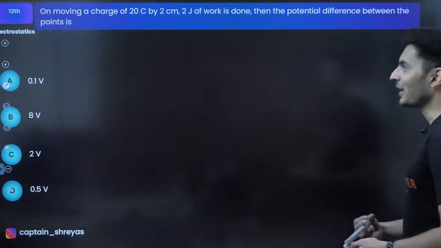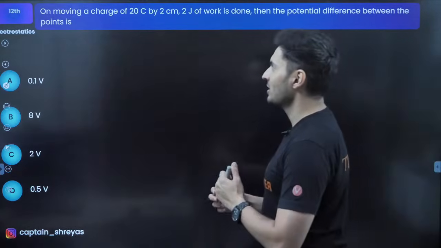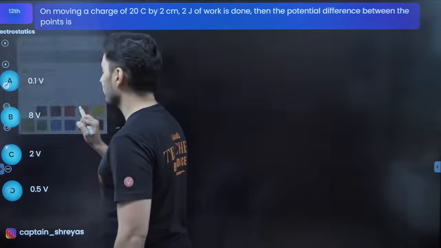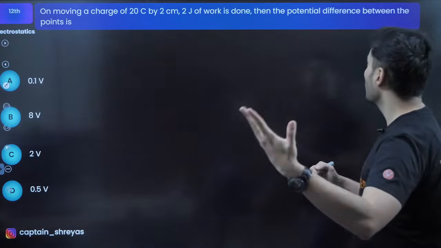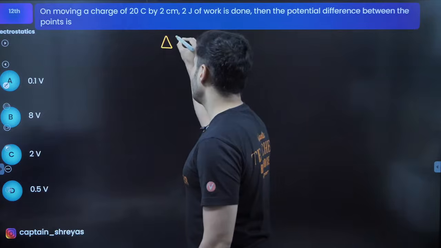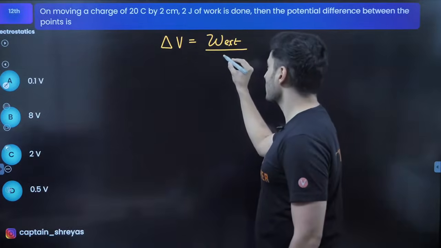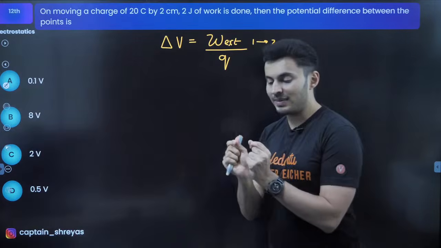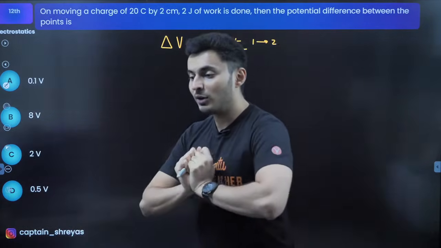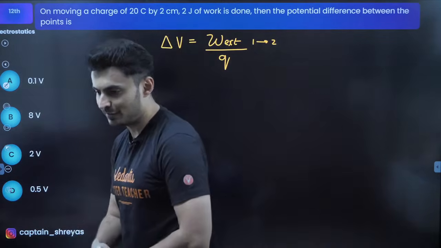On moving a charge of 20 coulomb by 2 centimeters, 2 joules of work is done. Then the potential difference between the points is how much? Interesting question. Try to think how we are going to solve this. The way I can define potential difference is the work done by the external force per unit charge in moving it from one point to the other. So if I move a charge from one point to the other, the amount of work that I need to do per unit charge is what is called your potential difference.